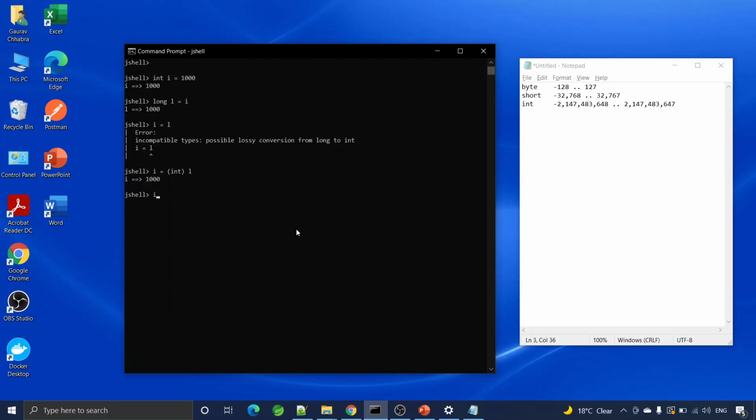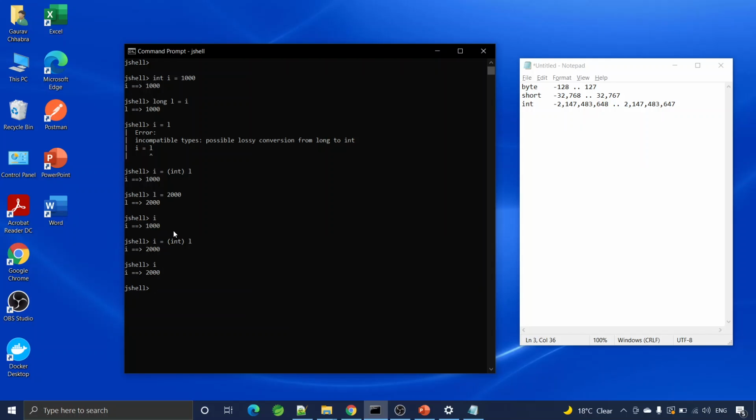Let's change the value of L to say 2000. I is 1000. Now test it. I'm assigning L, whose value is 2000, to an integer I, whose original value is 1000. Now the updated value is 2000 here.